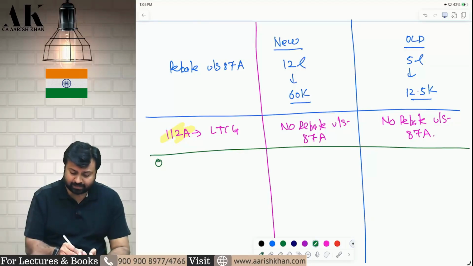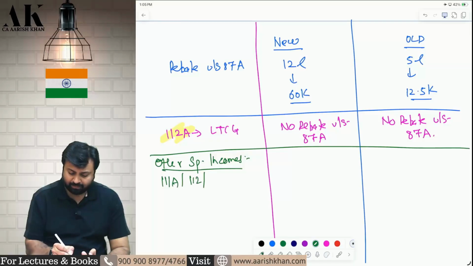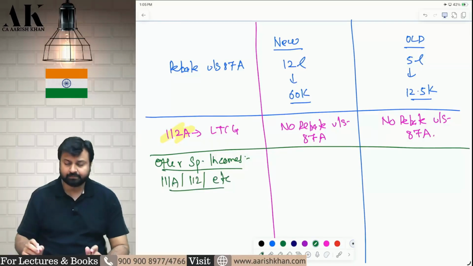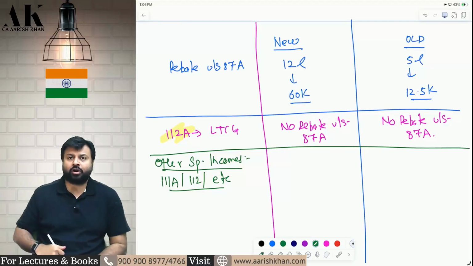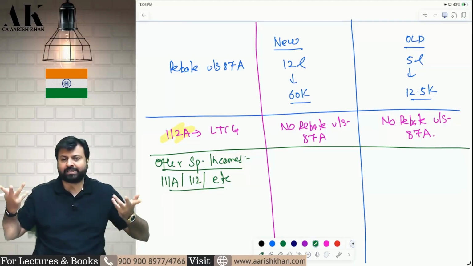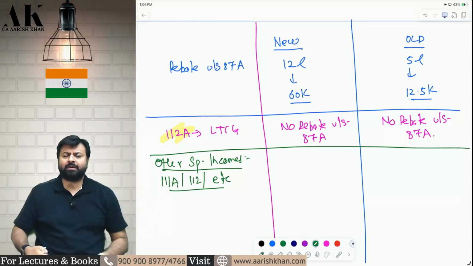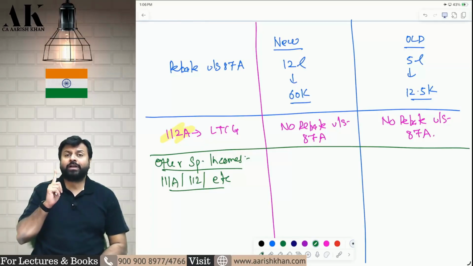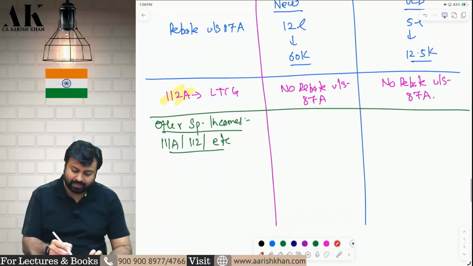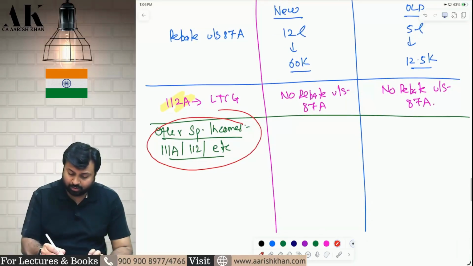What about other special incomes like 111A, 112, etc.? There was a debate. Technically, you should get, but the assessing officers used to not give. Then there are some high court and tribunal judgments which say that no, you have to allow. You have to allow against 111A, 112 and other incomes. There it is not mentioned that you will not get rebate against these special incomes. Only against 112A it is not allowed. So they made an amendment that against the special incomes also no rebate under 87A.